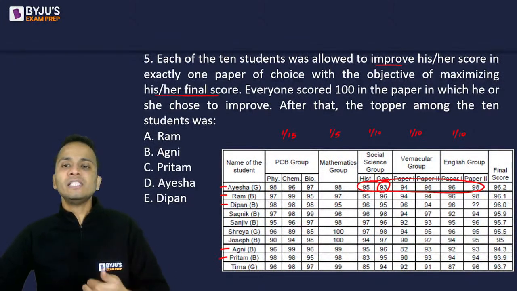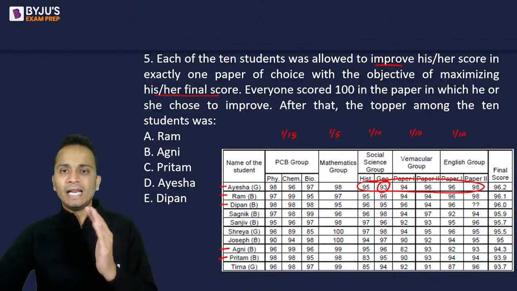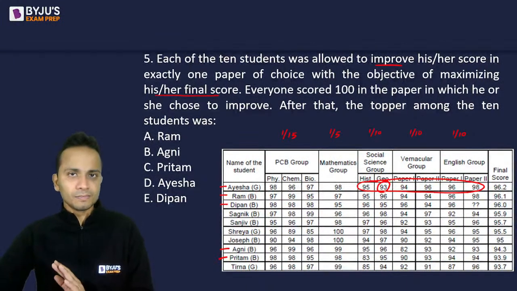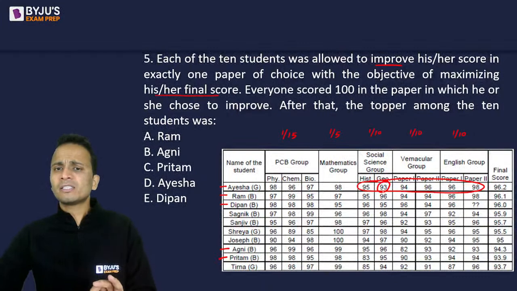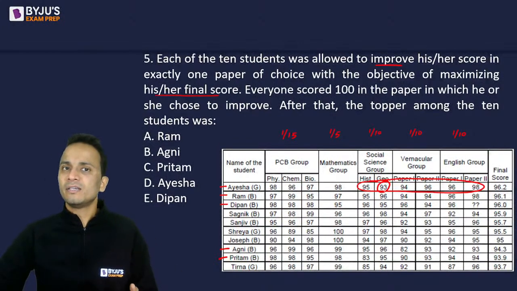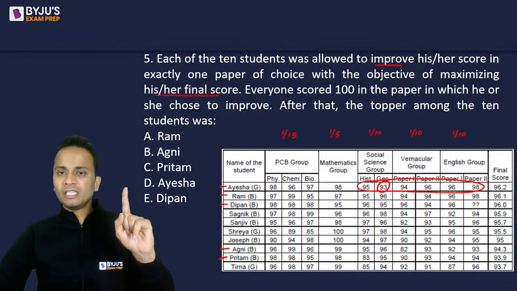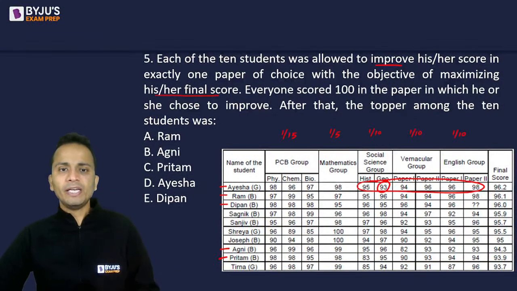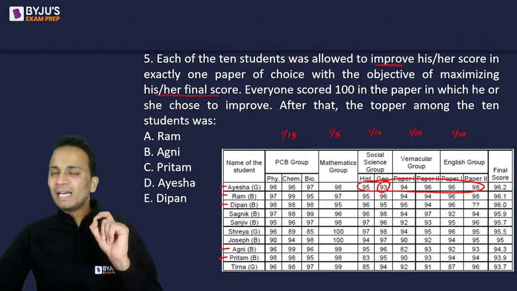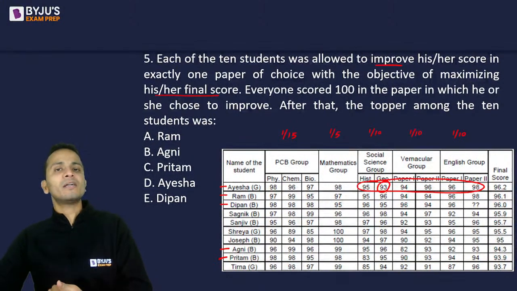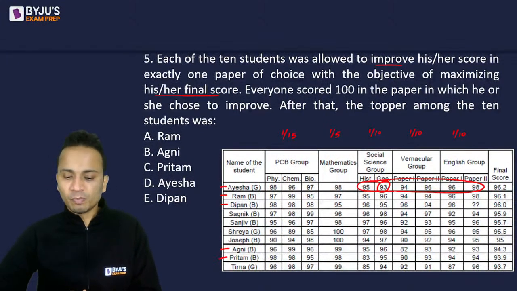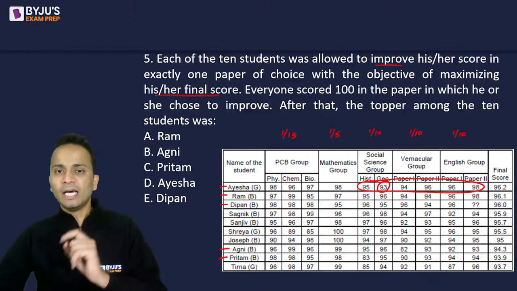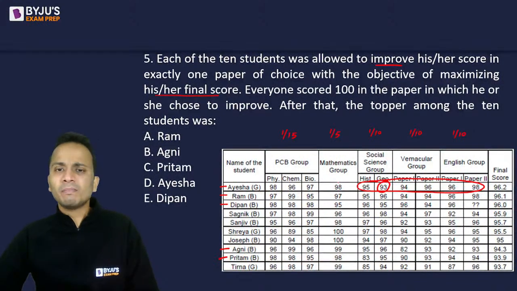All right, so she can either increase her marks in geography. So if she will increase 7 marks in geography and take it to 100, the increase of 7 marks in geography will increase the final score by 0.7, right? So Aisha's increase in geography by 7 marks will make her final score increase by 0.7. Done. Now will she increase the marks in mathematics?